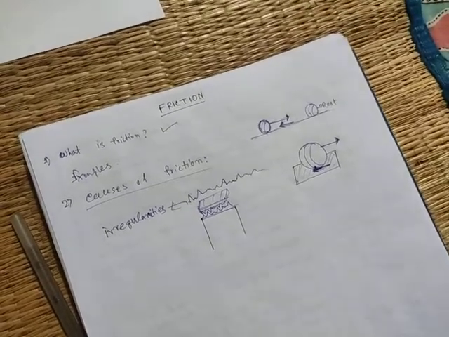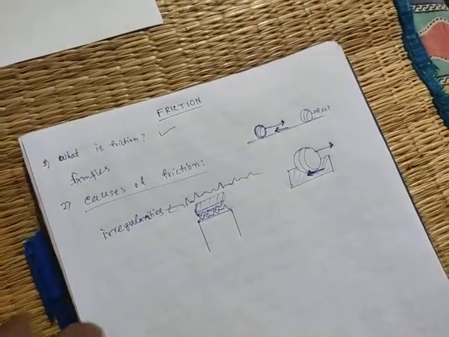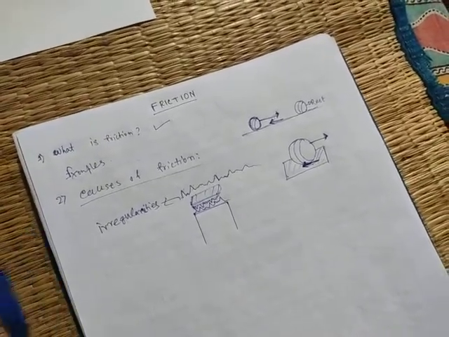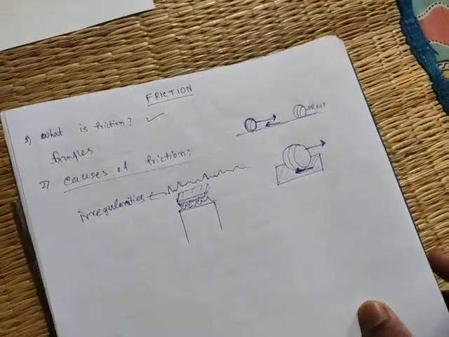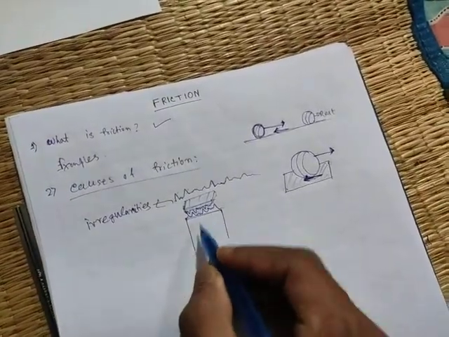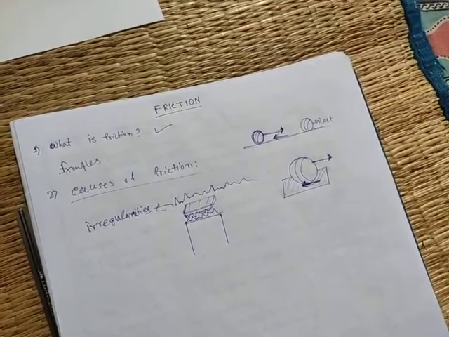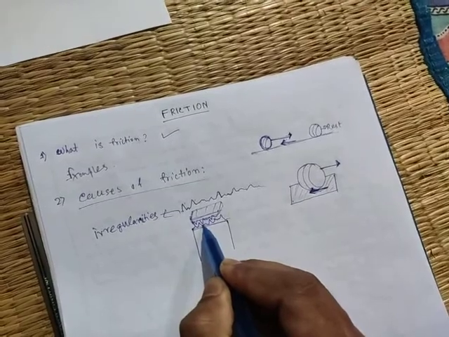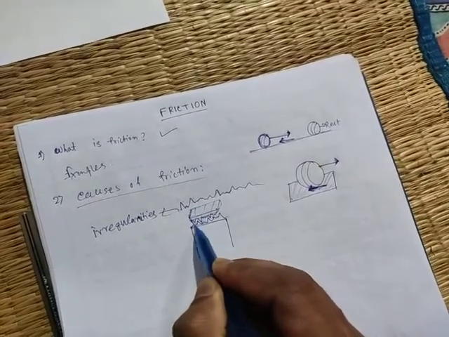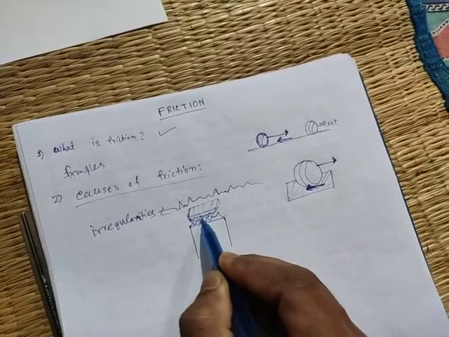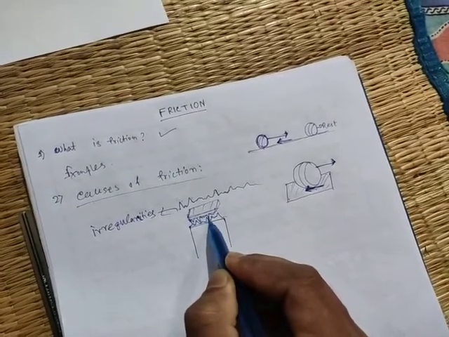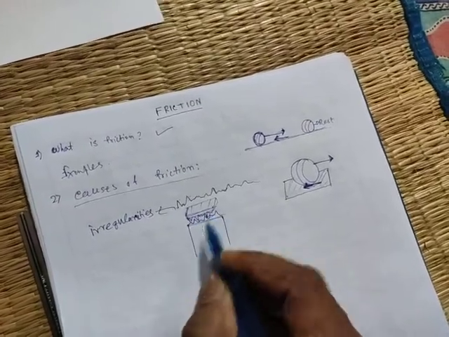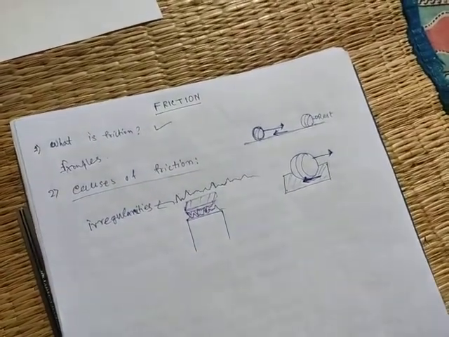So now, if two bodies are in contact, it does not mean the whole body is in contact with the other body. The bodies are in contact only at the peaks and valleys. Suppose this is a book, this is a table. Look at this. These peaks and valleys are in contact, but this point is not in contact. Again, this peak and valley is in contact, but these points are not in contact. Like this.